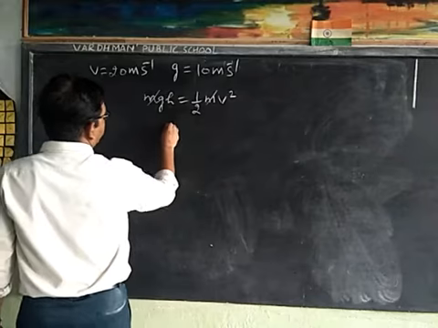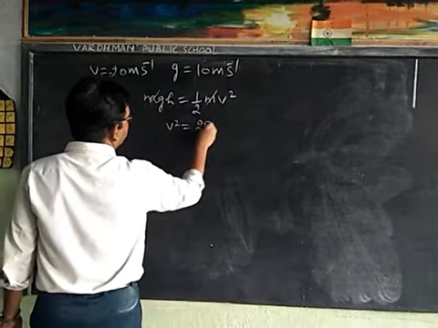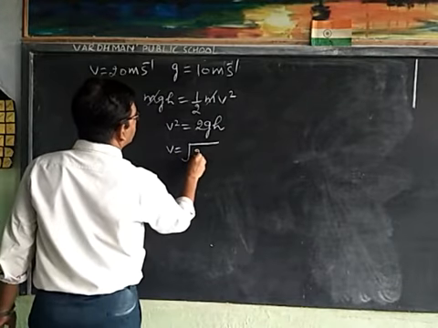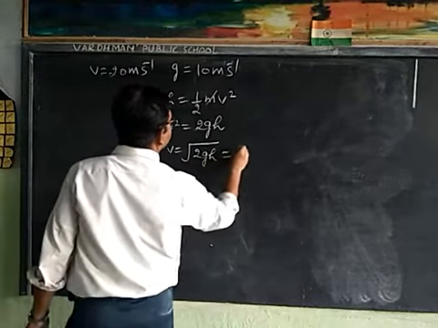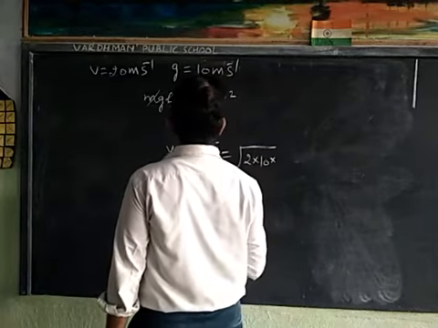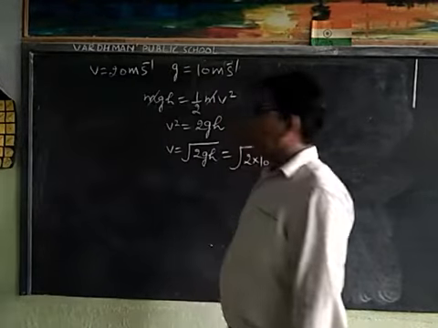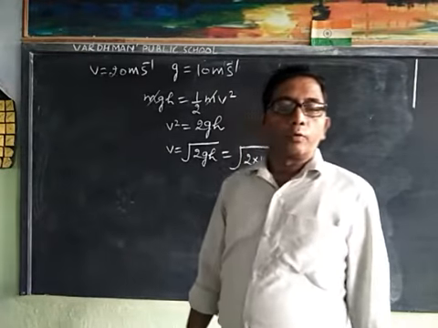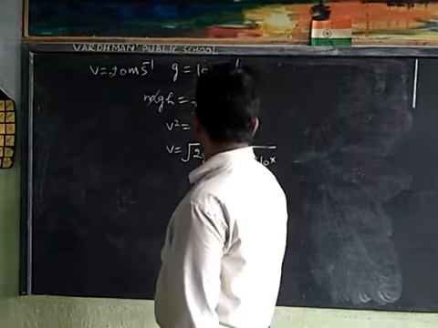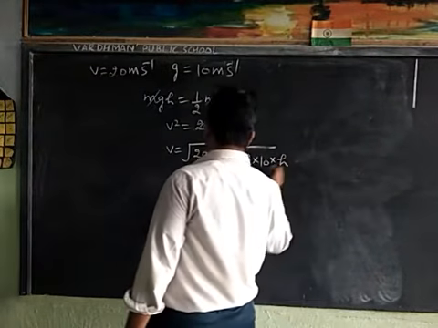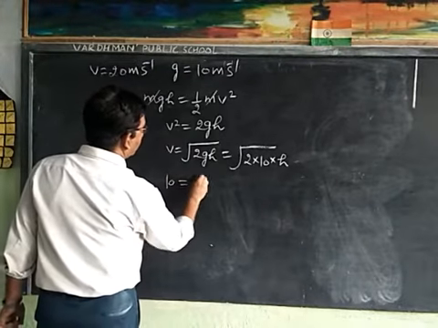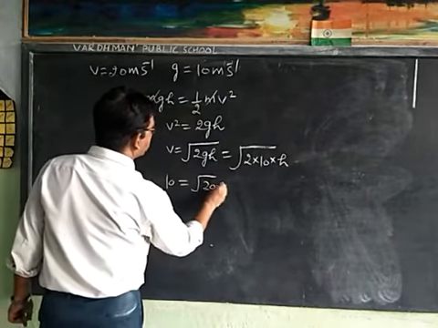Cancel m, v square is equal to 2gh, v is equal to under root 2gh, that is under root 2 into 10 into h. We have to find height h. Now the value of v is 10 is equal to under root 20h.